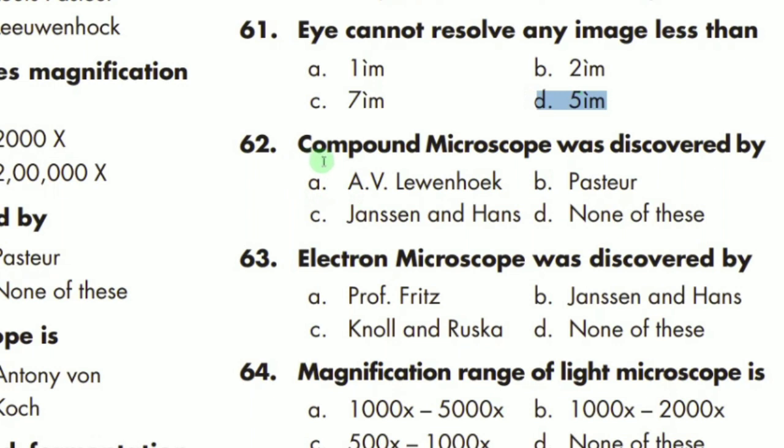MCQ number 62 says that the compound microscope was discovered by Jensen, and hence this MCQ is again repeated. Now MCQ number 63 says the electron microscope was discovered by. Again this MCQ is repeated. The correct option is Knoll and Ruska. C is the correct option.